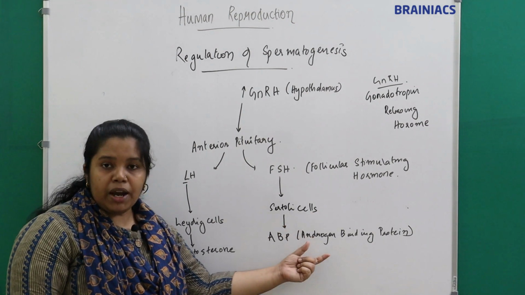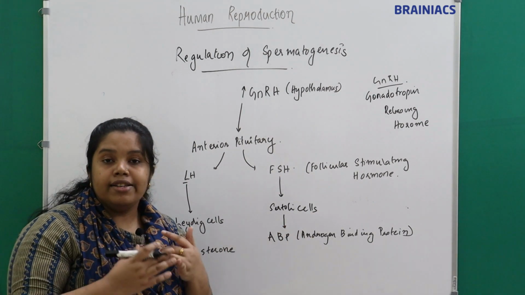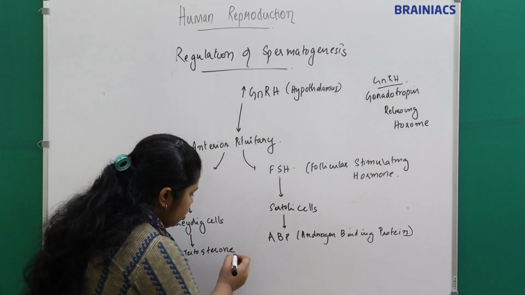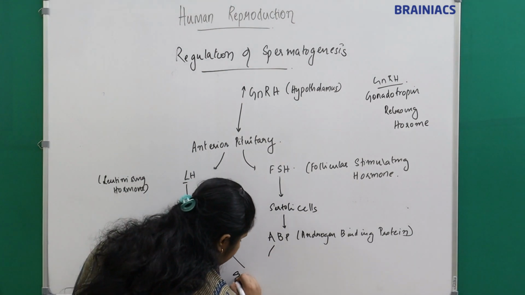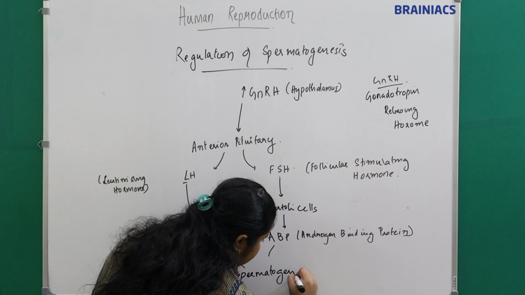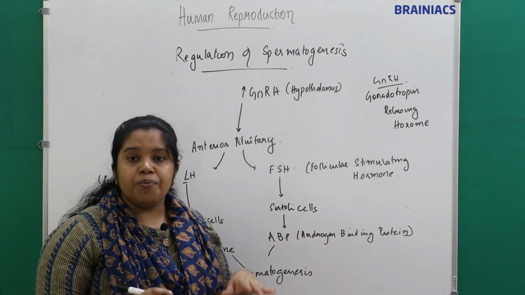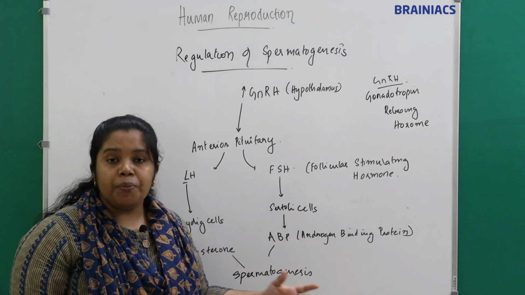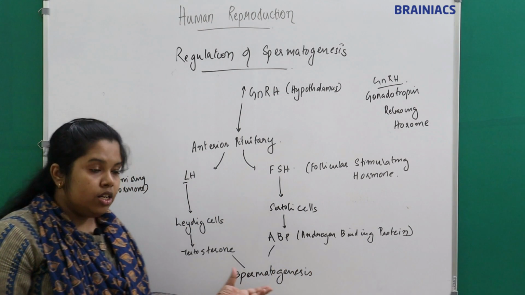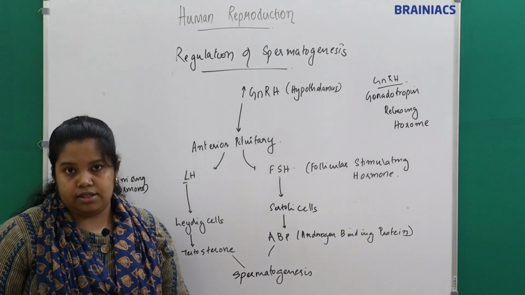So the androgen binding protein helps in concentrating testosterone inside the seminiferous tubules, and this testosterone in turn helps in spermatogenesis.